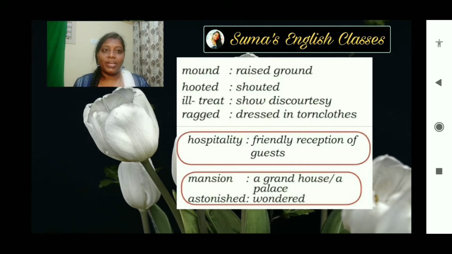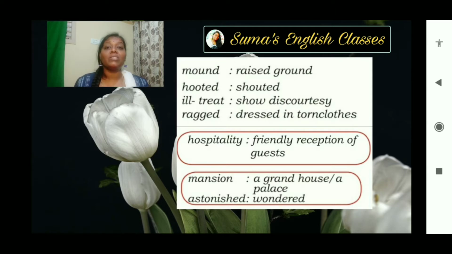Hooted is shouted. Illiterate is to show disrespect or discourtesy to strangers or anyone. Ragged is dressed in torn clothes. The people who are dressed in torn clothes are called ragged. Hospitality, the way we treat guests or others, is called hospitality. Mansion is a grand palace, and a grand house is called a mansion. Astonished is wondered or surprised.